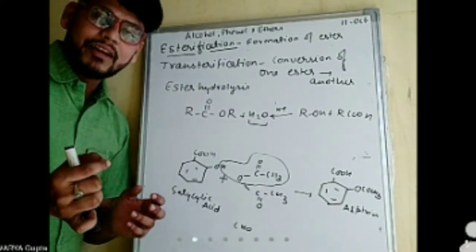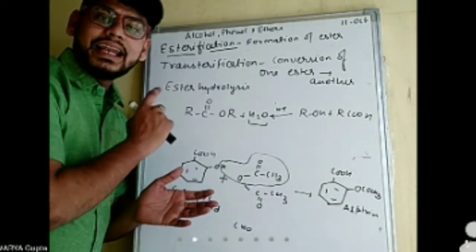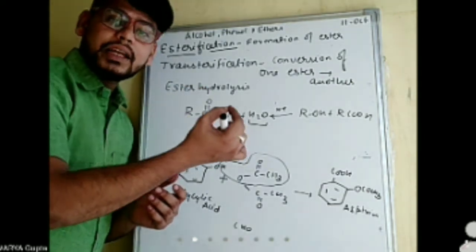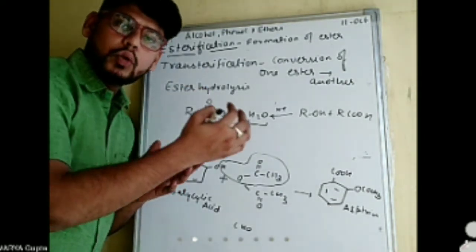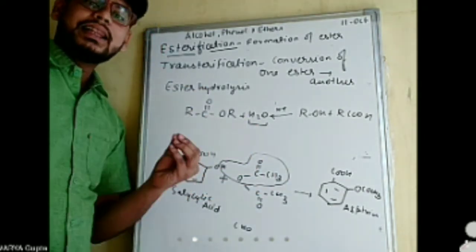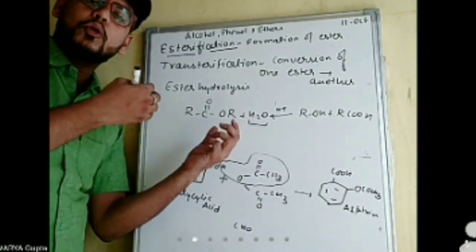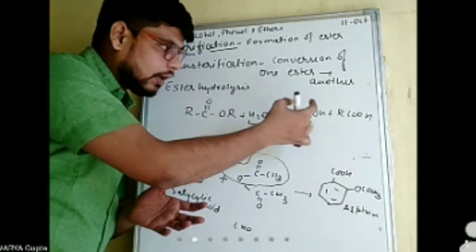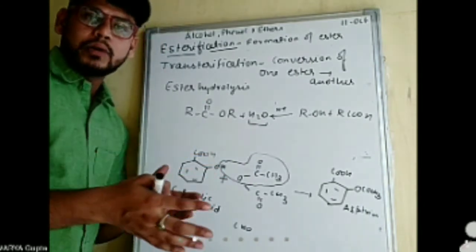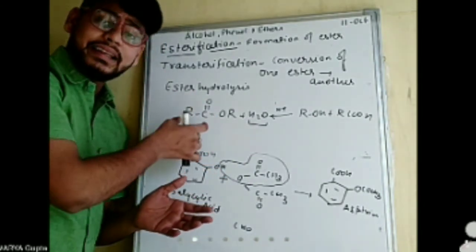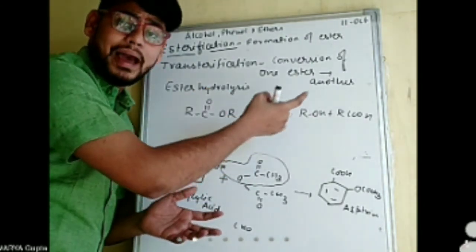So the answer will be because esterification reaction is a reversible reaction. If we don't remove the water in time, then there is a possibility that the reaction can proceed in the backward direction. We have just combined the acid plus alcohol to form ester, then the ester can also combine with water to form alcohol plus acid.